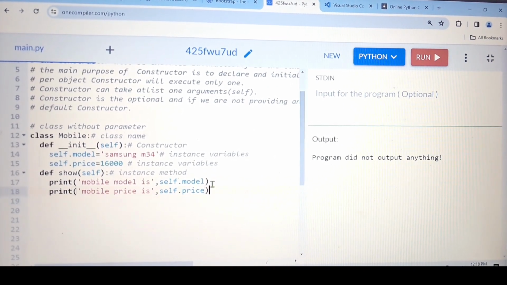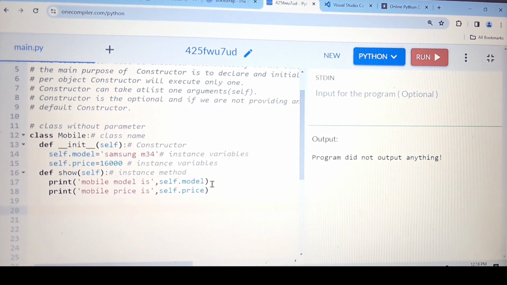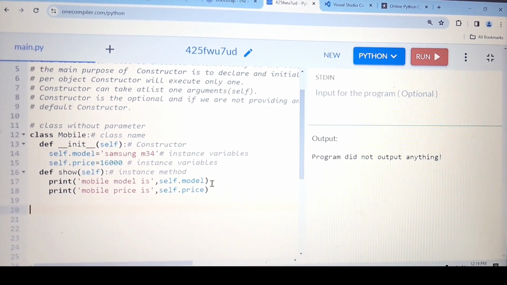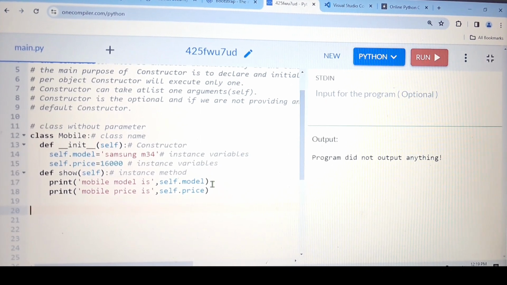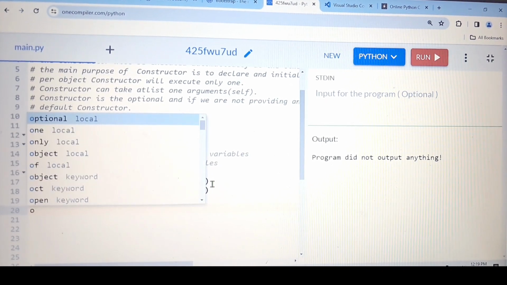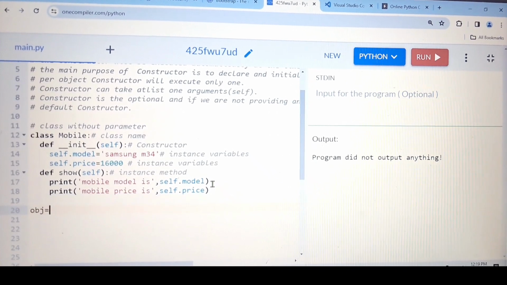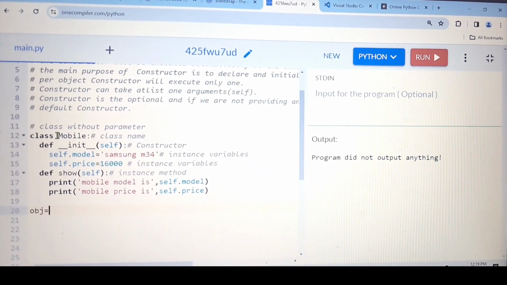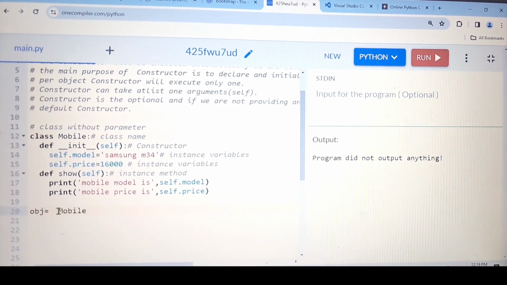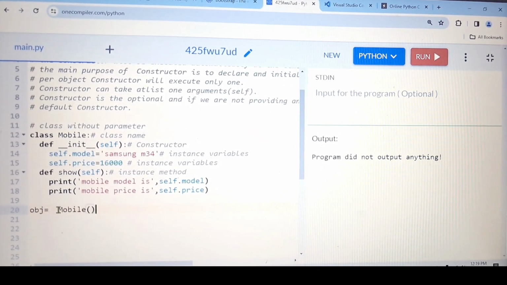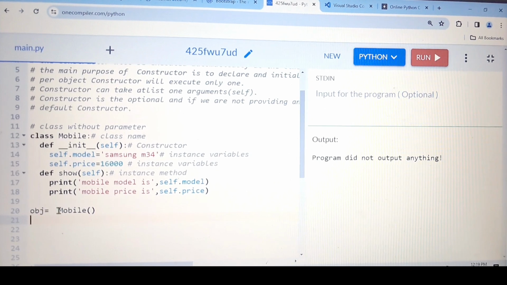Then come outside. Now I want to create the object, or you can say instance of the class. For that, we can use any variable, which is nothing but our object reference variable. So I'm taking obj. You can give any variable, whatever you want. Then we need to copy this thing, which is nothing but the class name. Then come down.